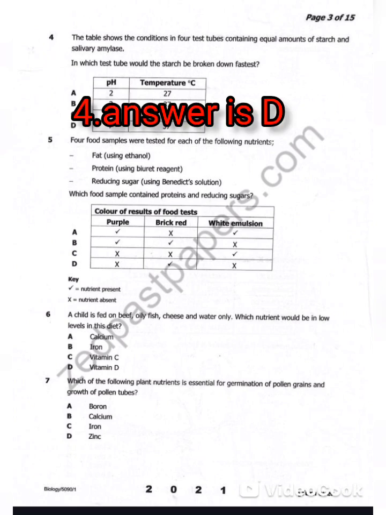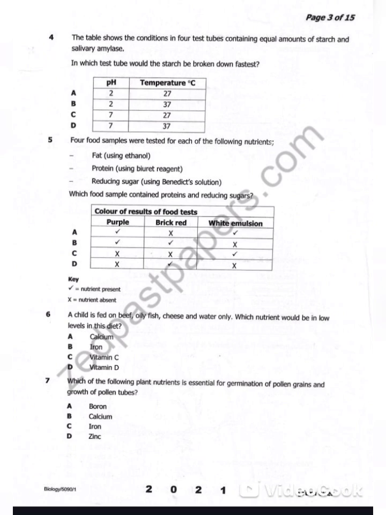Four food samples were tested for each of the following nutrients: fats, protein, reducing sugar. When protein is present, a pepper color is observed. When black lead is observed, reducing sugar is present. So the best answer is B.